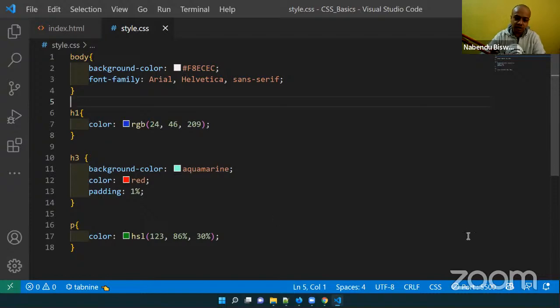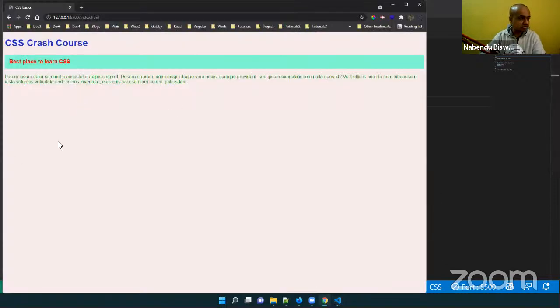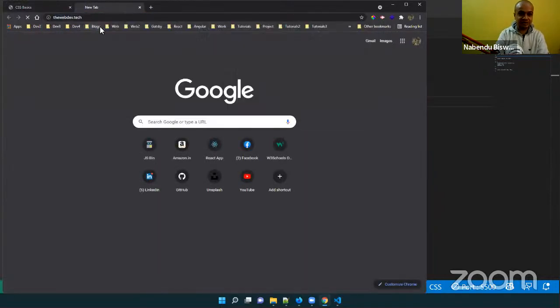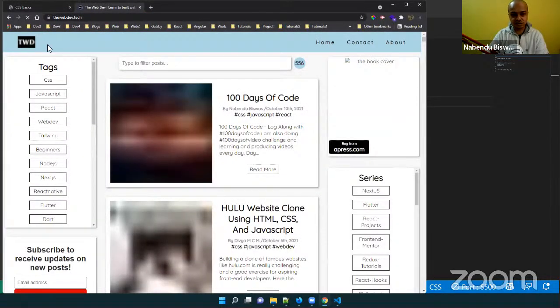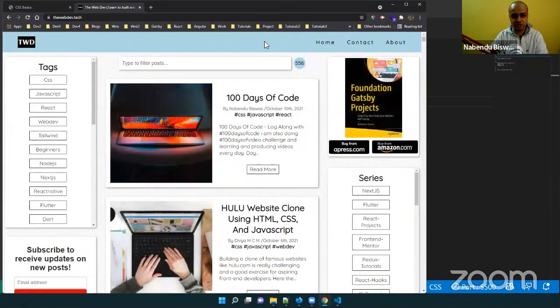So there is a nav bar on every site. So not this site, but any site. If you go to my site also, webdev.tech, this part is known as the nav bar, which has home, contact, about us. This is known as nav bar. So generally this thing is wrapped inside a nav, so that it is better for the screen readers also.